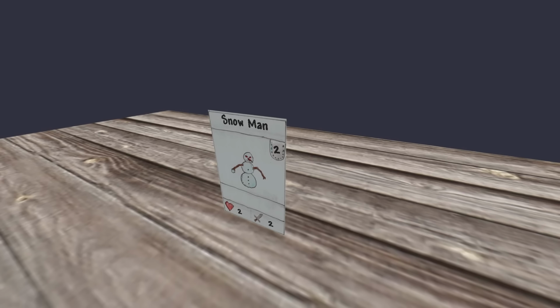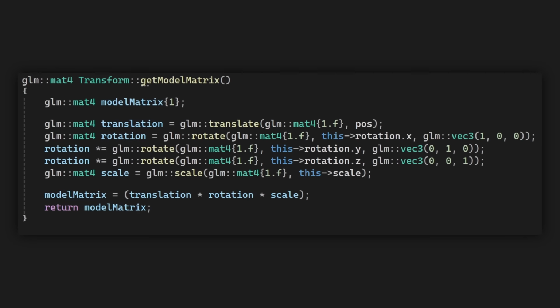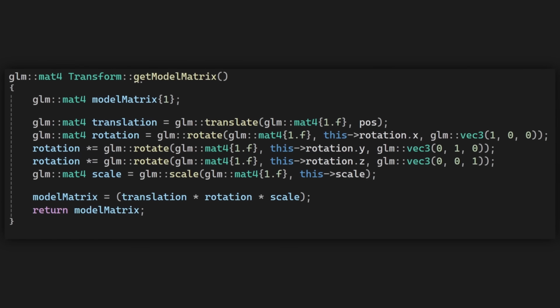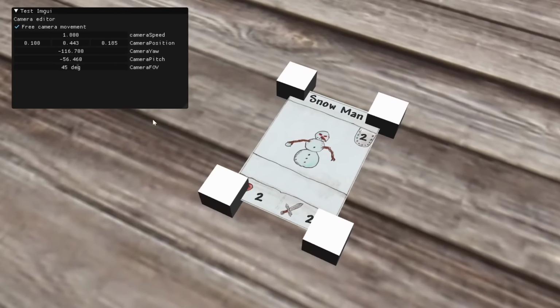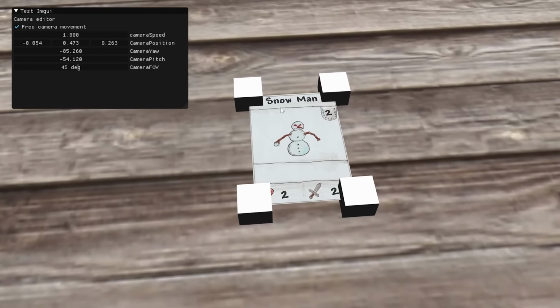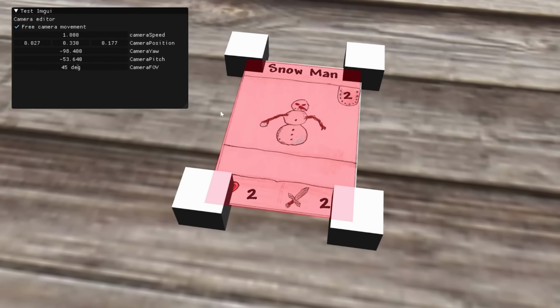I can use the size of the card to determine where are the 4 corners of the card when it is standing in the default position at 0, 0, 0. Now, to move the card, I apply some matrix multiplication stuff. So why don't I just apply the same thing to these points? And sure enough, this gets me these points exactly where I need them to be. Now I just have to check if the cursor is inside this polygon or not.